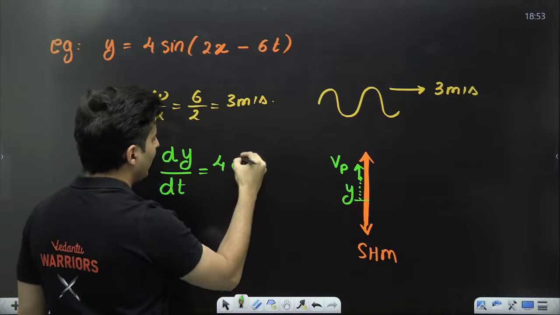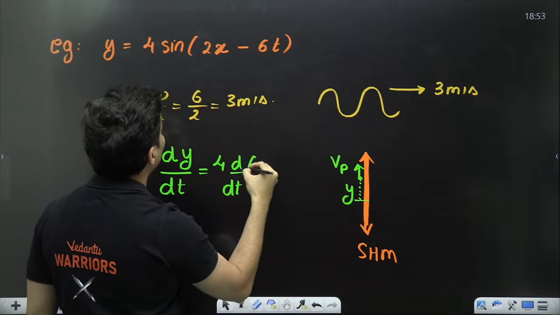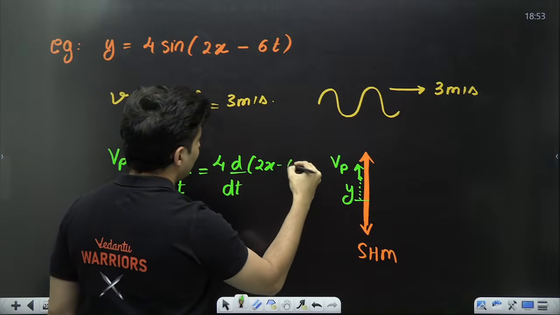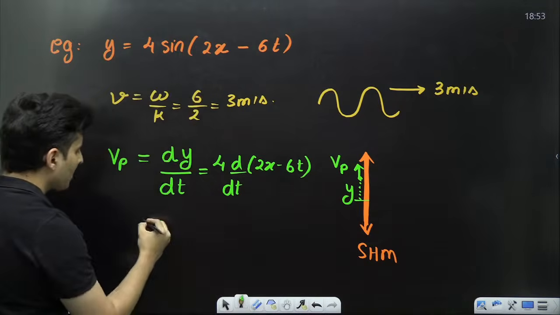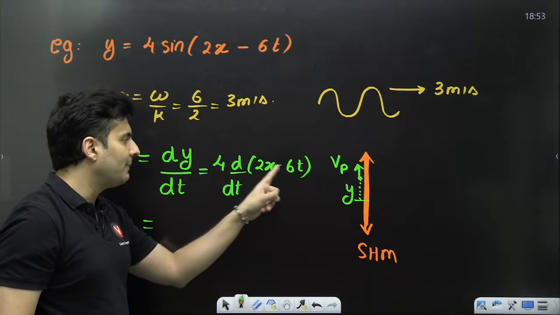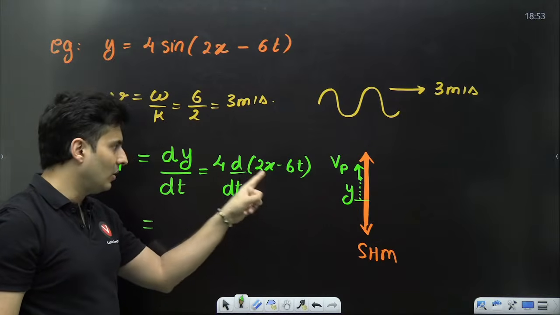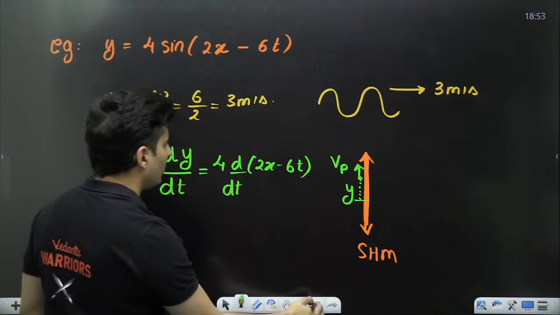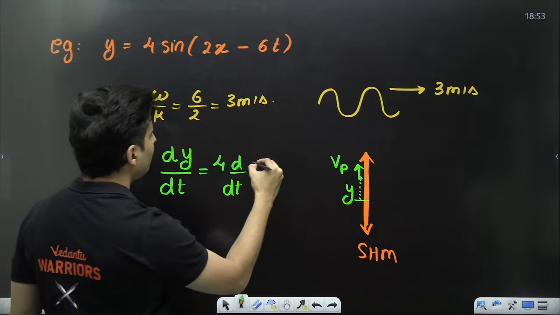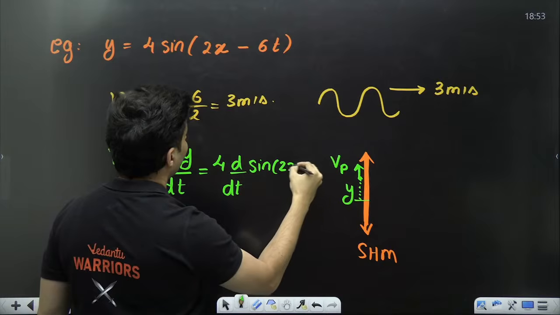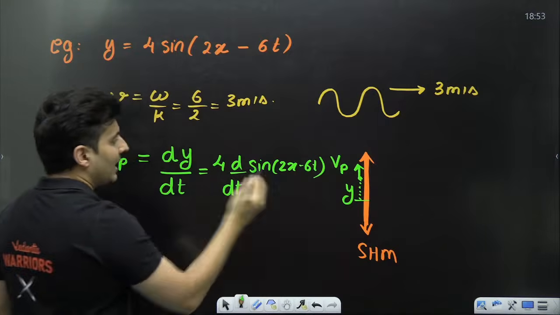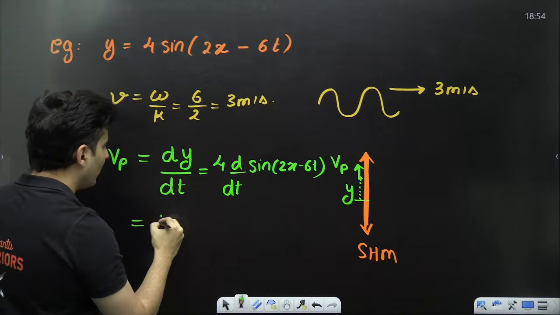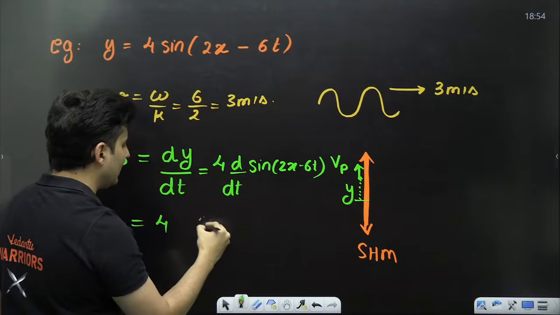So 4 outside, just take the derivative of this sine of 2x minus 6t. Oh sorry, I forgot the sign over there, my bad. When I take the derivative with time, x is assumed to be a constant, don't worry about it. What is the derivative of sine? It is cos.